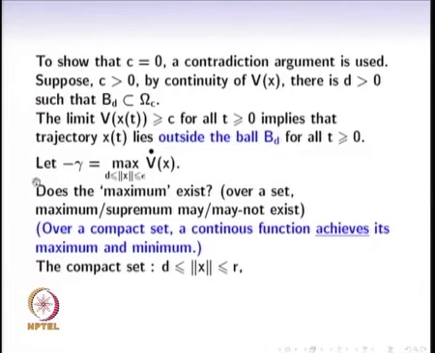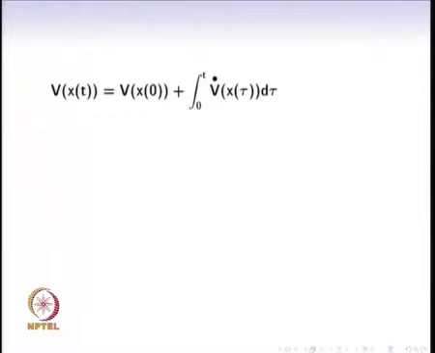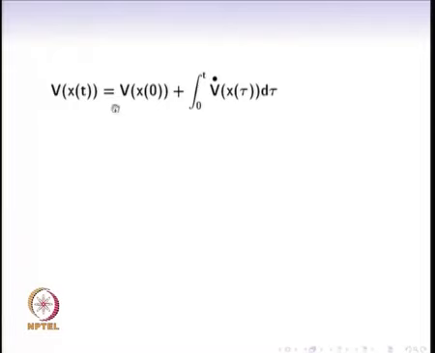And this maximum quantity itself is negative, and hence gamma is positive. So over this compact set, the continuous function on this set, that continuous function is v dot of x, that depends continuously on x. Since we require this property of gamma greater than 0, we will use that to arrive at the contradiction that we are looking for. So now integrating both sides, we see that v of x of t is nothing but v of x of 0 plus this integral from 0 to t of v dot of x of tau d tau.